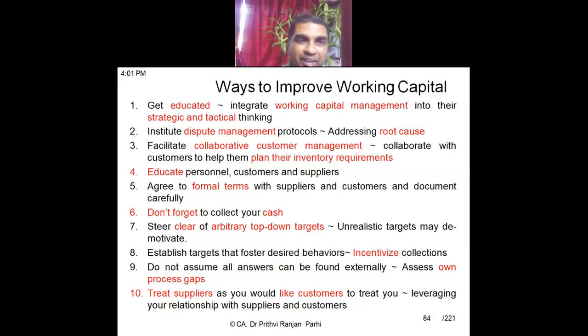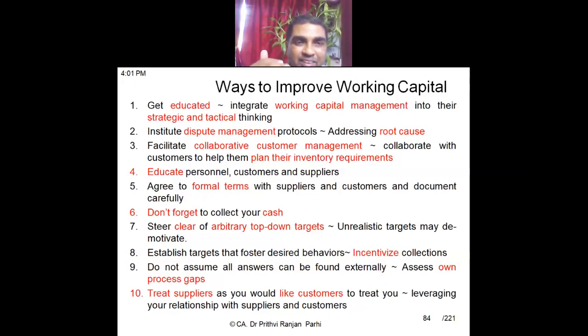The people who are making this strategic and tactical planning should also understand the importance of working capital, how working capital is related to profitability, and how it is related, as a component, to the cost of capital. People should understand that. If they understand, then people will be more serious about the management of working capital.